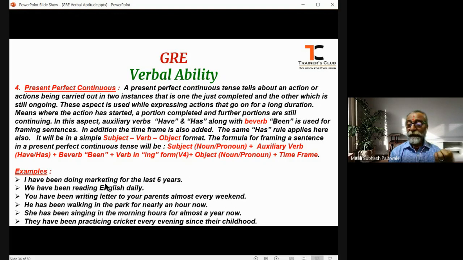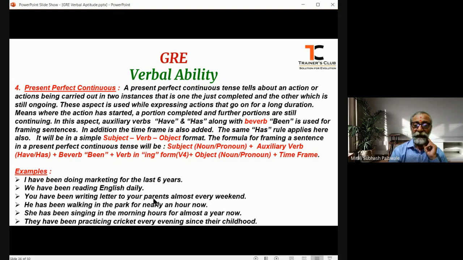We have been reading English daily. You have been writing letters to your parents almost every week and he has been walking in the park for nearly an hour now. So these are all the time frames. Last 6 years becomes the time frame.